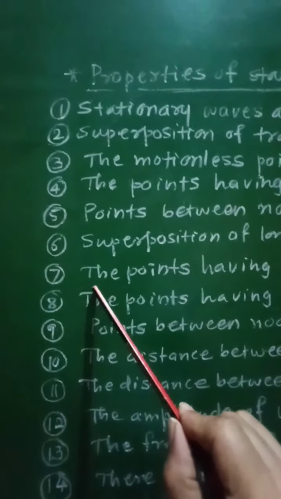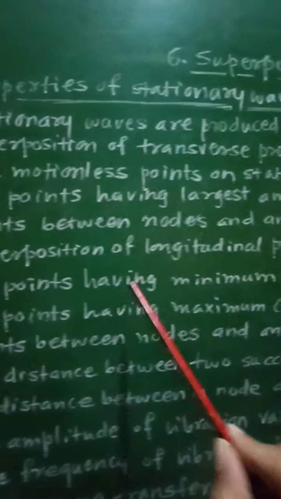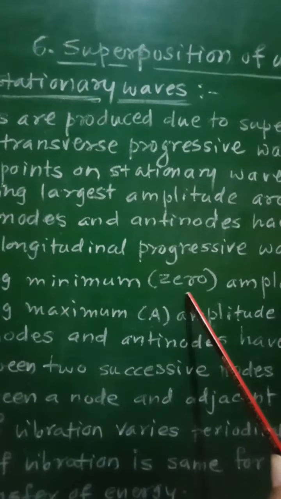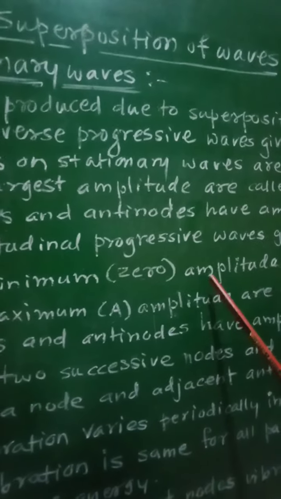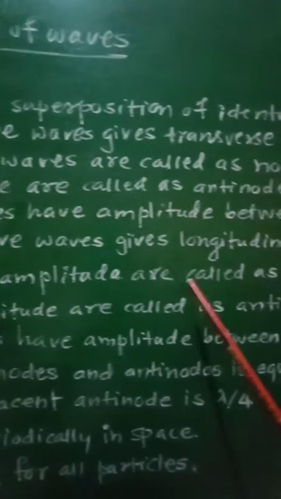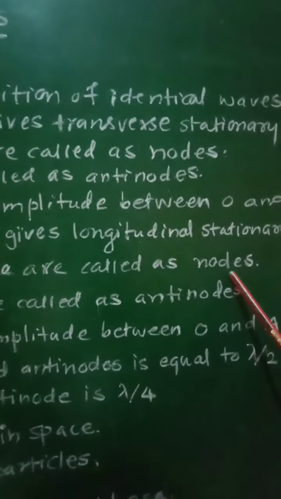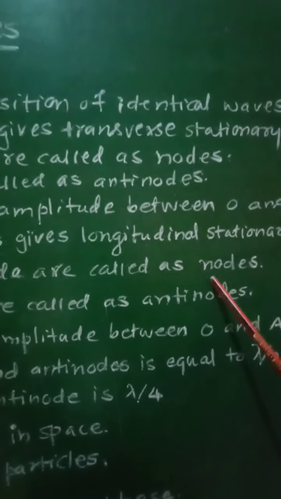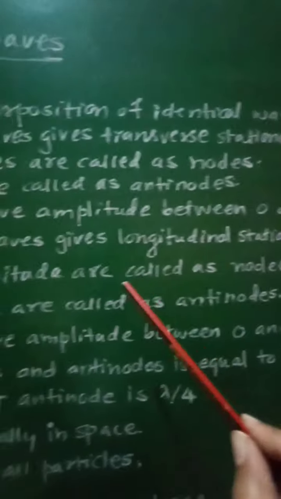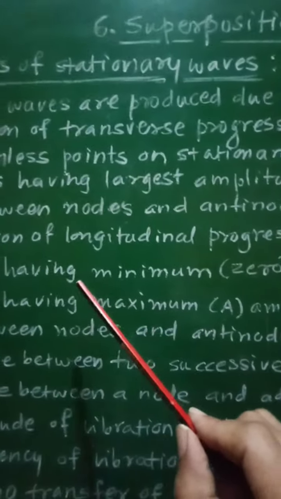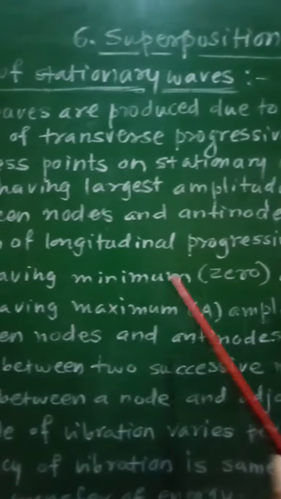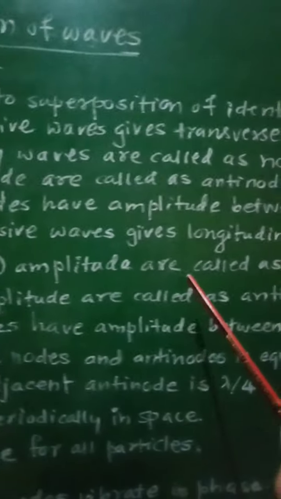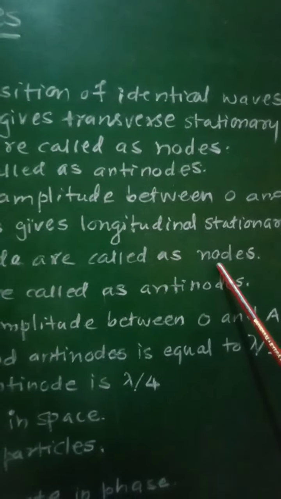Seventh characteristic, the points having minimum, that is 0 amplitude, are called nodes, similar to that of transverse stationary wave. In case of longitudinal stationary wave, the points having 0 amplitude are called nodes.